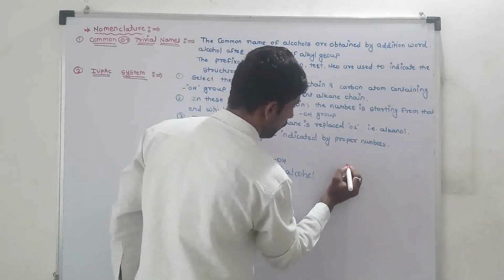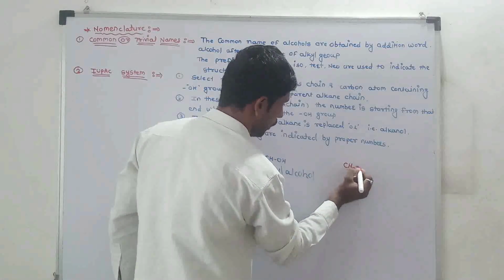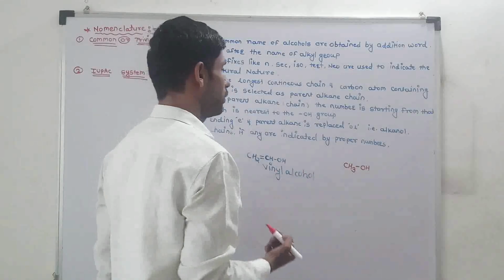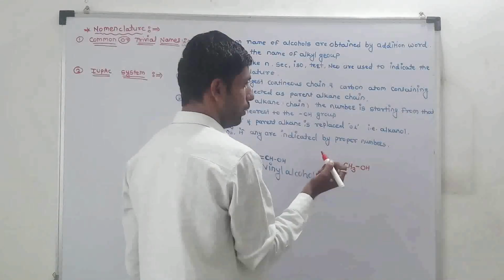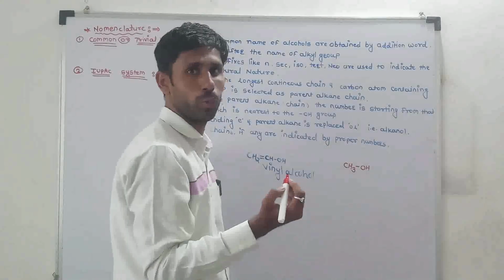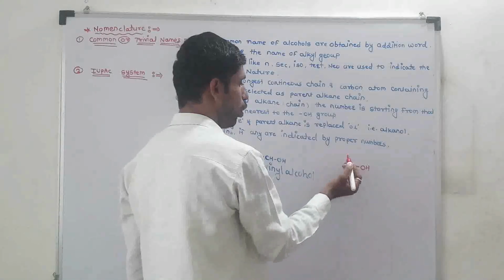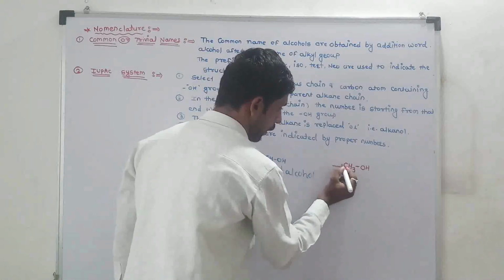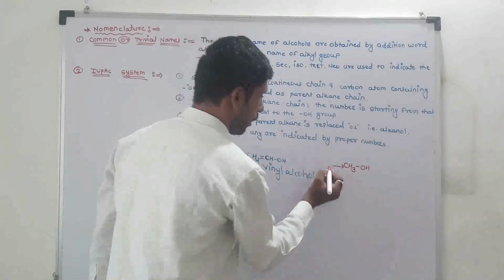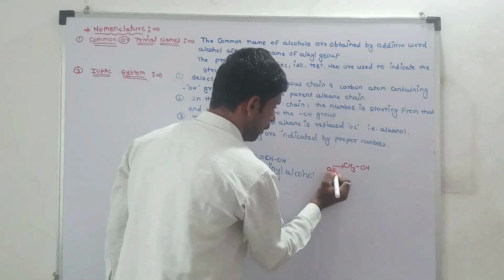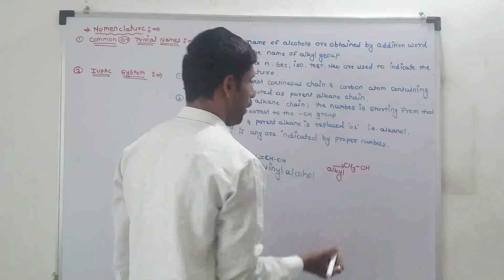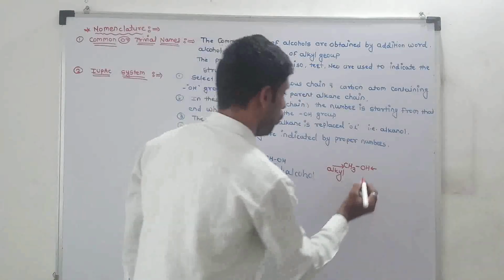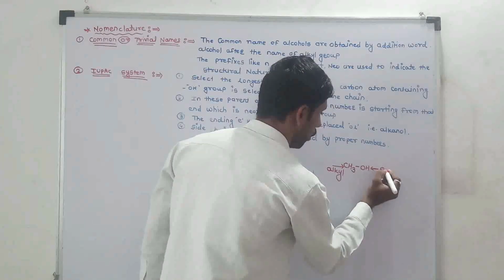For example, CH3OH. In this structure, we use the name of the alkyl group. CH3 is known as the alkyl, methyl, and OH is known as the alcohol.